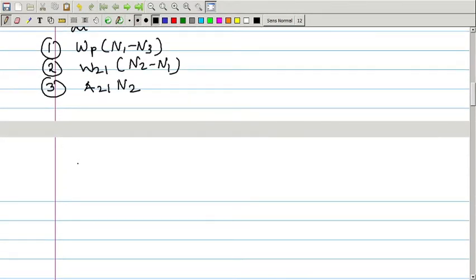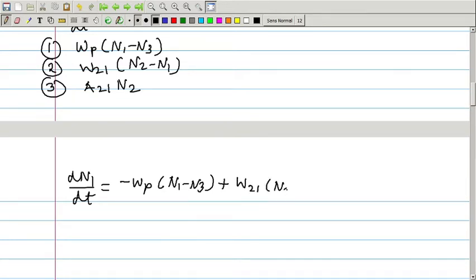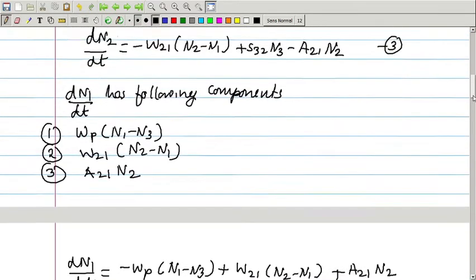Therefore, we can write the rate equation for N1: dN1 by dt is equal to minus Wp into N1 minus N3. This is an outgoing transition, therefore we have written a negative sign. The remaining 2 transitions are incoming, therefore we write a positive sign: plus W21 into N2 minus N1 plus A21 into N2, right. Let us call it equation number 4.